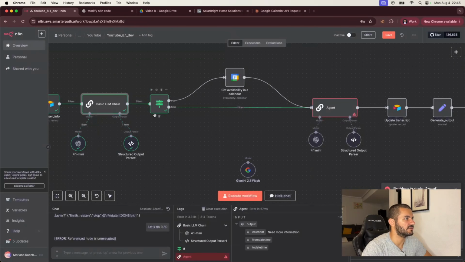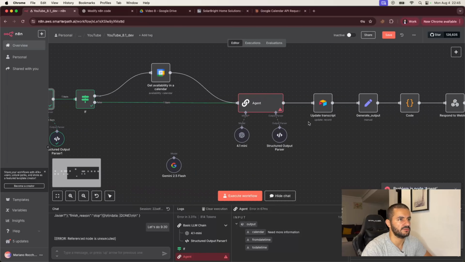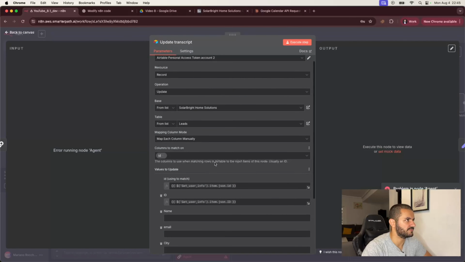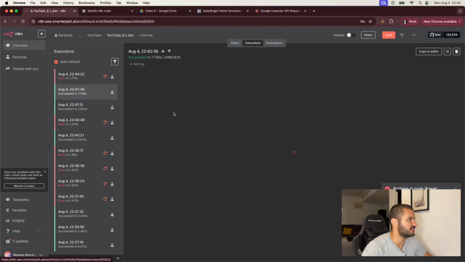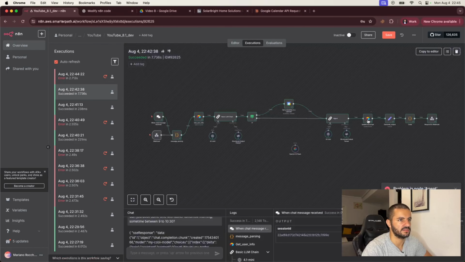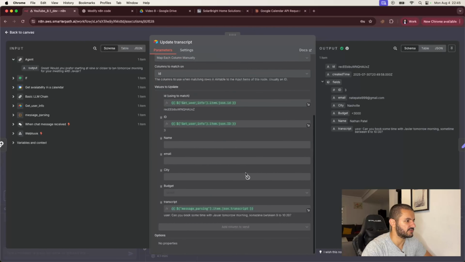So let's see here. Get user info, message parsing, might be that. Let's go into previous execution and see what we saved. Okay, so we should be actually saving also message parsing item JSON transcript along with a new line character here and adding this output as well.